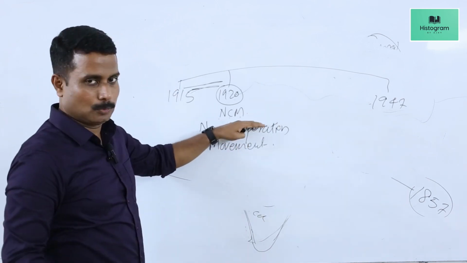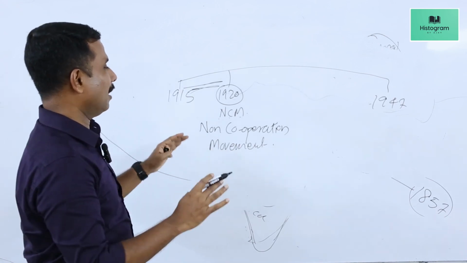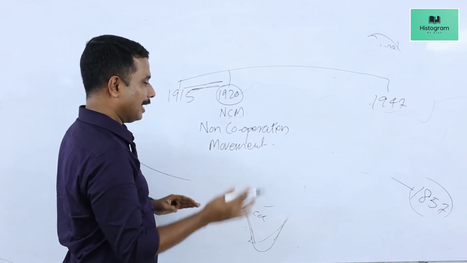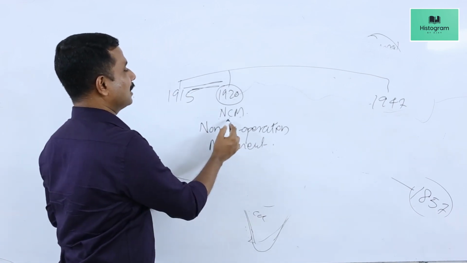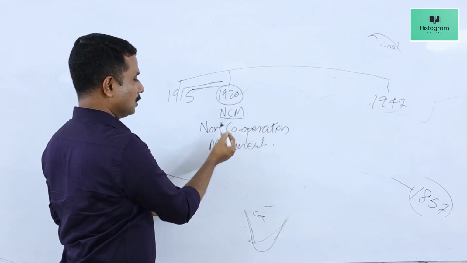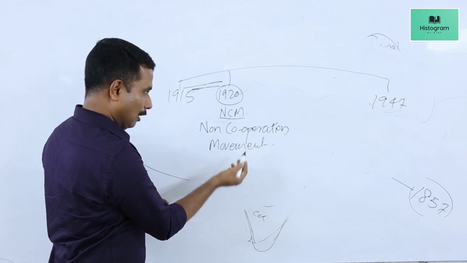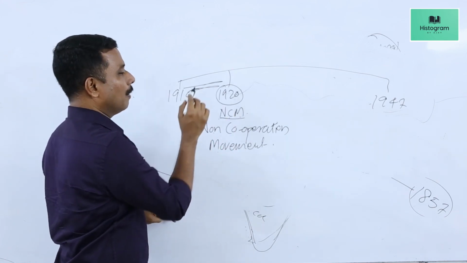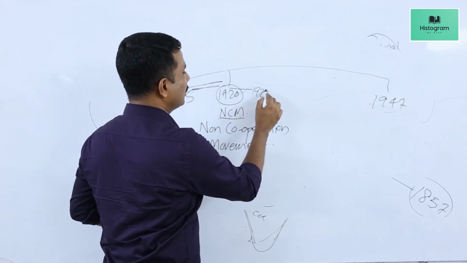And this became the first All India mass political agitation launched by the Indian National Congress under the leadership of Gandhi. I repeat, in 1920, Gandhiji launched the non-cooperation movement, which became the first All India movement launched by Congress under the leadership of Mahatma Gandhi. And it went up to 1922.